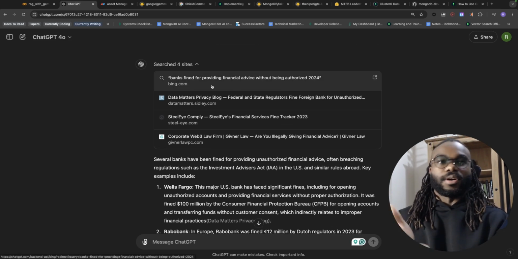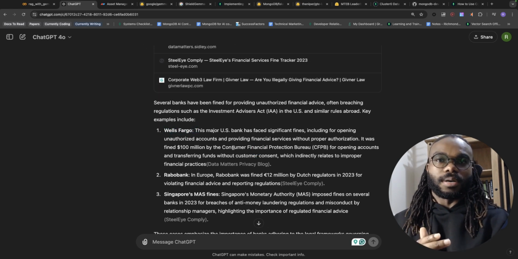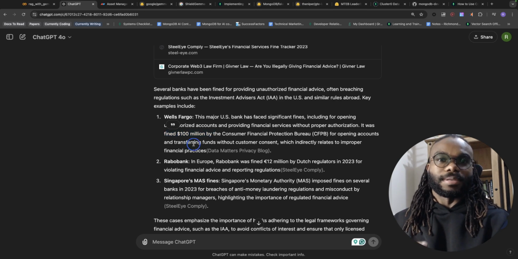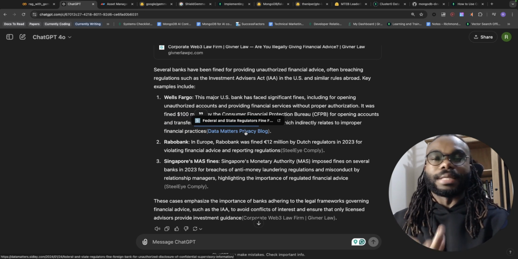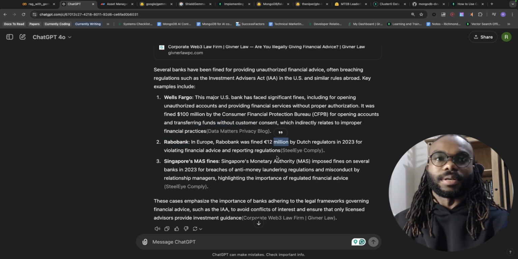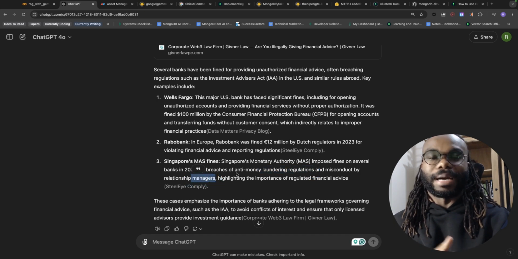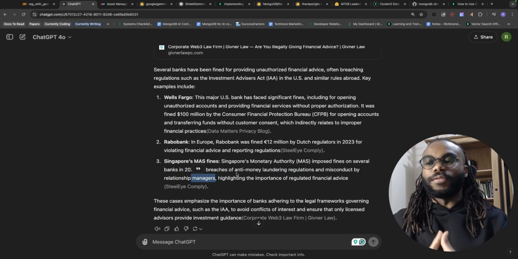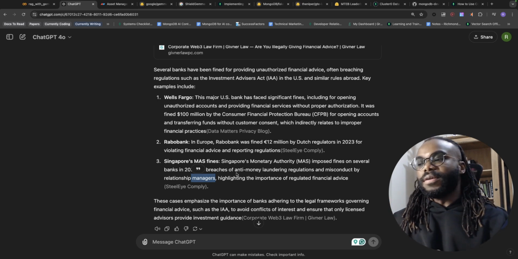It went through some articles and did a quick search on the internet. Long story short, we've seen Wells Fargo fined $100 million by the CFPB, essentially for opening accounts and moving funds without customer consent. Obviously, you can go and look into this story. But we also have Rabobank, 12 million euros, and Singapore fined several financial institutions for money laundering regulations and misconduct by relationship managers. So this is a real thing that happens.